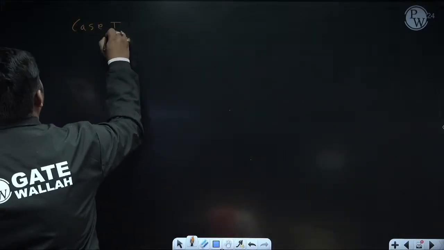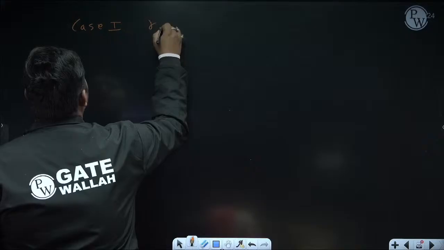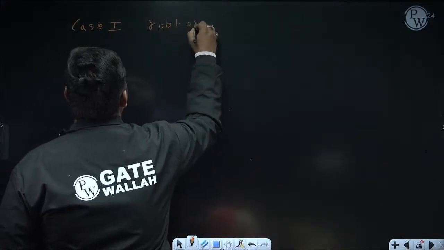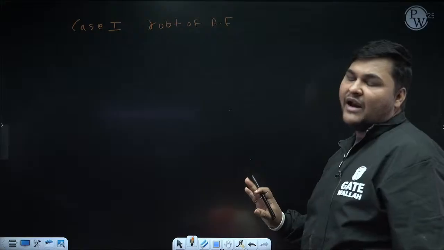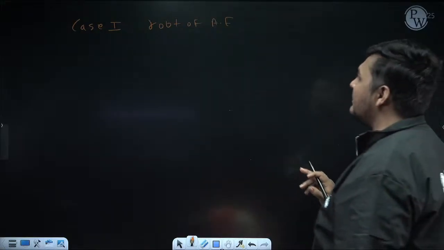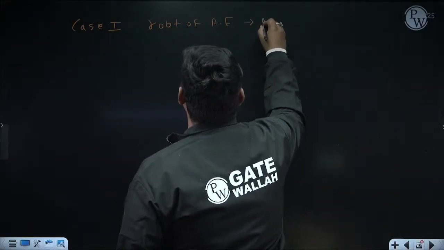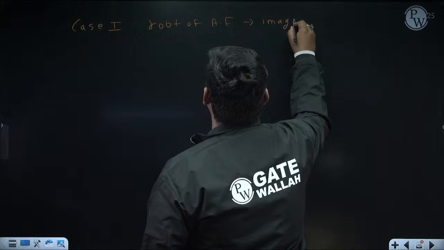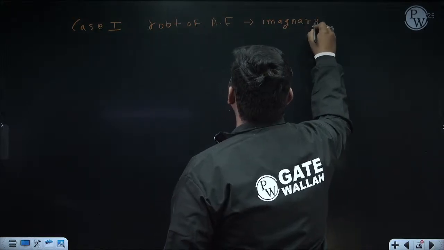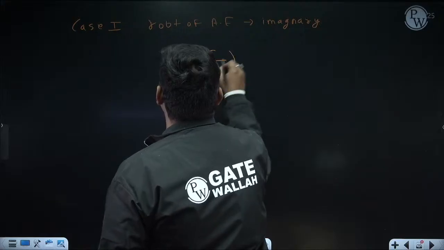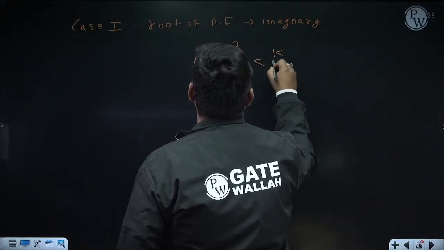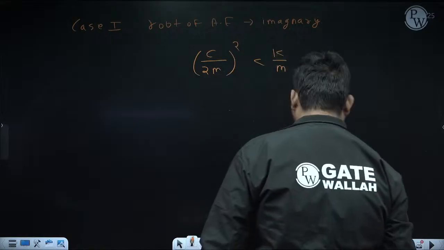Case 1, when the root will be imaginary. Only try to understand; at last I will make a final summary and you have to remember only the final summary. The root of the auxiliary equation, and the root is very important to find the solution, will be imaginary when c by 2m whole square is less than k by m. This is for the general case.